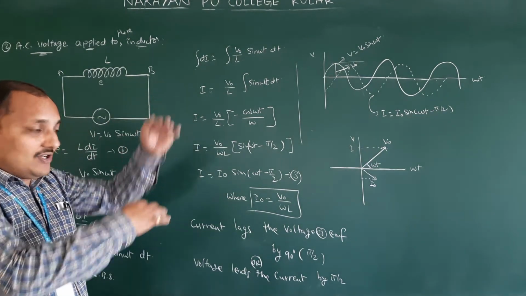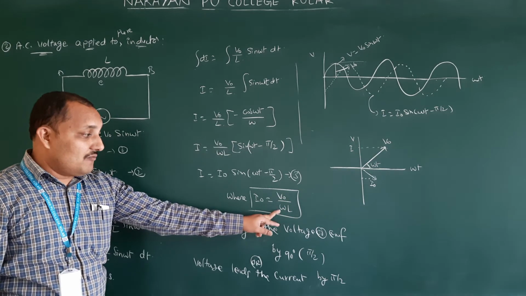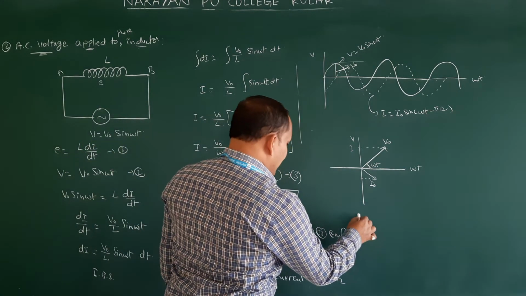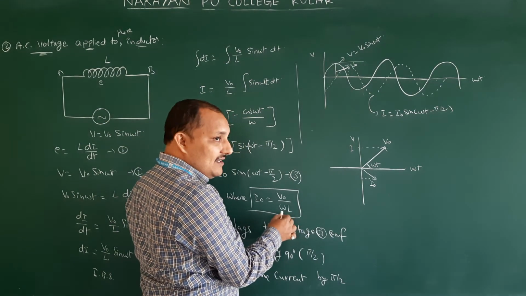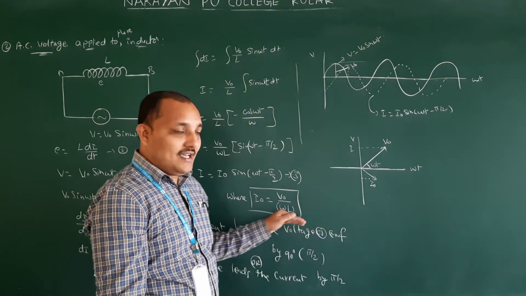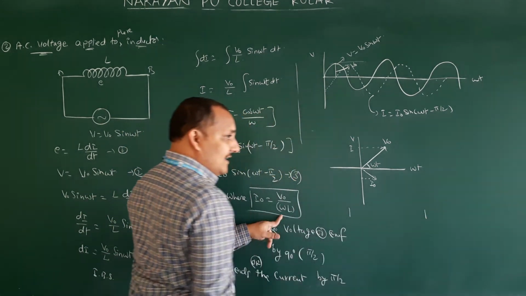That will also be less. Why? Because V naught is divided by omega L. So now we will see this one. What is this omega L? Generally, whenever we are representing it, I have to give a side heading. What name are we going to give? After the explanation, I will say what this name is. I am just leaving space here for the side heading.